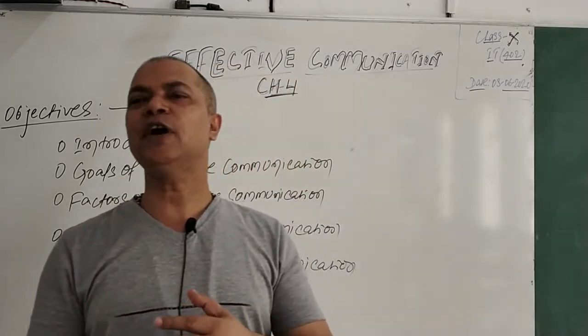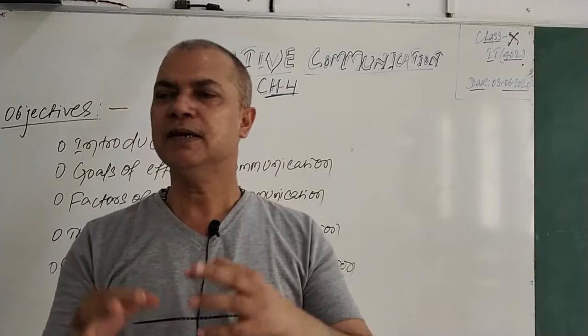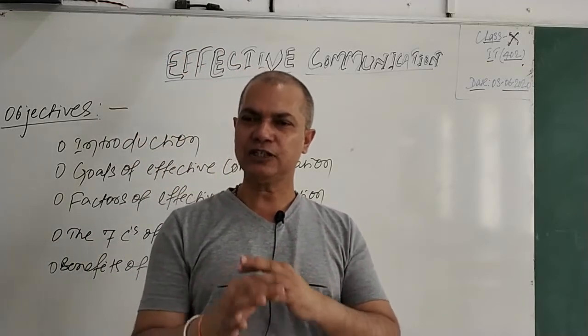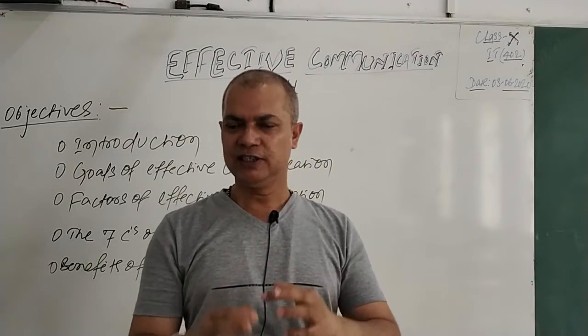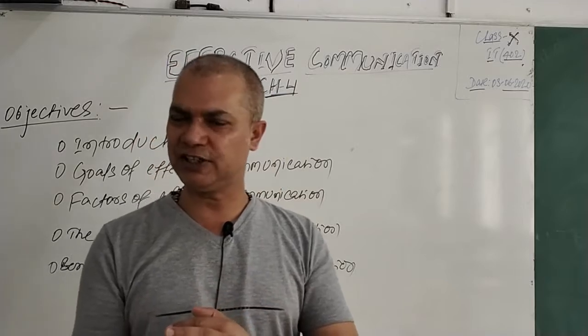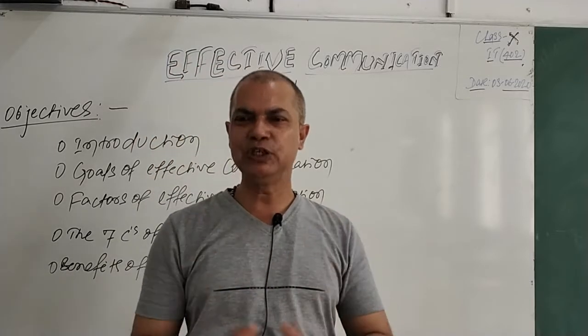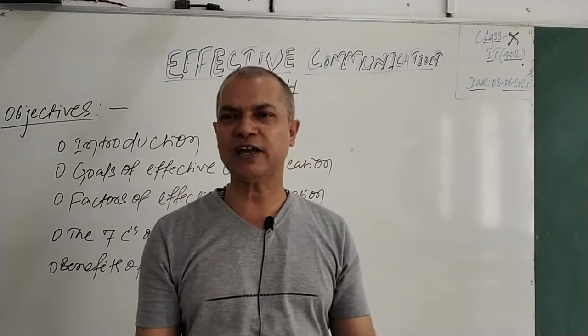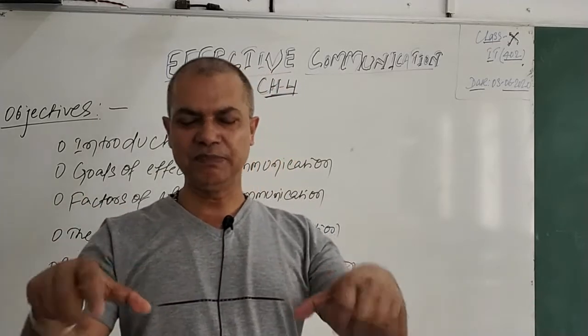So the second point you have to keep in mind is that process is a very good factor for effective communication. I should check my body language, the gestures of my body, the facial expression during the communication, and the language I am using. This is all considered the process and is one of the factors for effective communication.